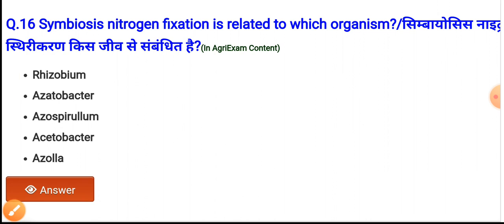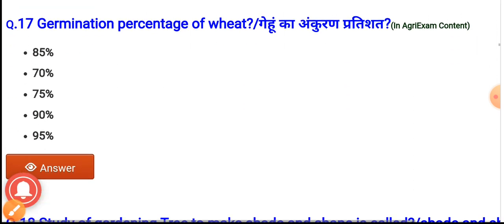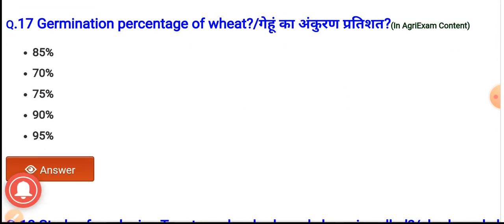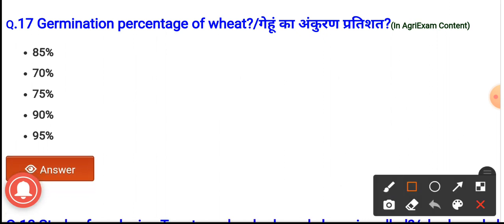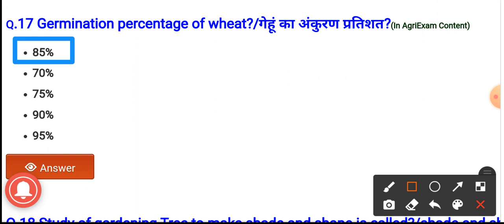Next question, question number 17. The germination percentage of wheat. The options are 85%, 70%, 75%, 90% and 95%. And the germination percentage of wheat is 85%.